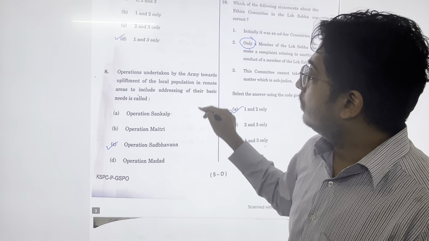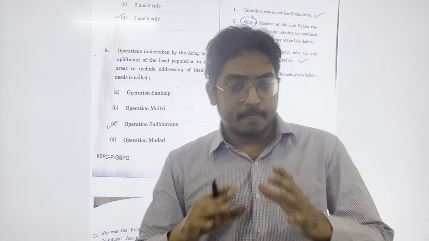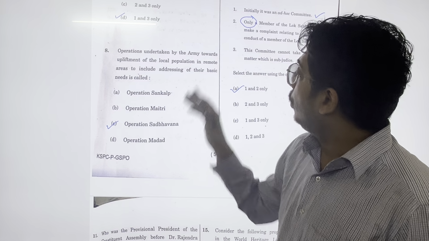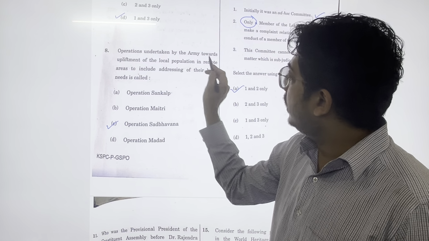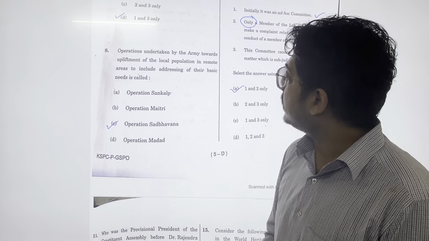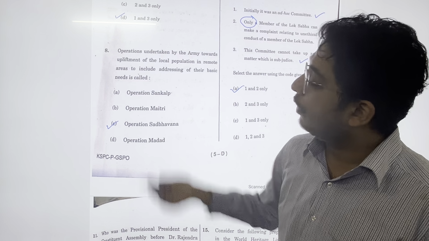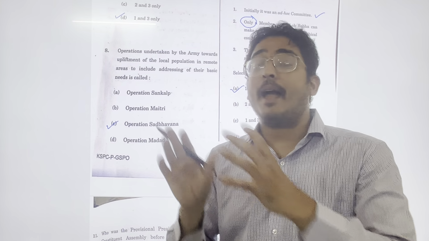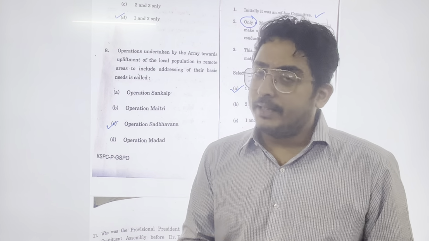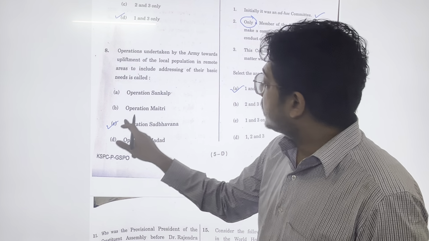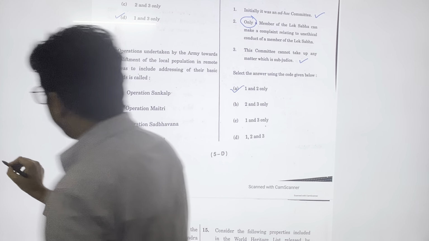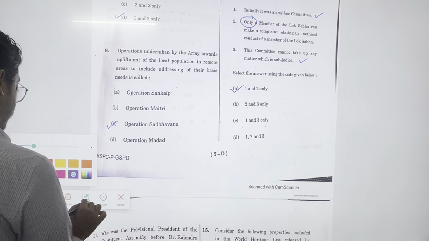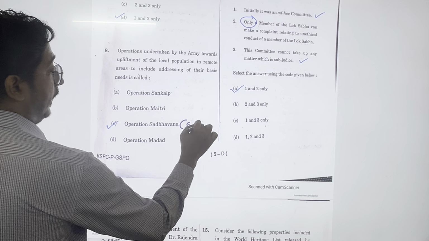Okay. Now question number 8. Question number 8 is a very factual question. Operations undertaken by the army towards upliftment of the local population in remote areas, to include addressing of their basic needs, is called which of the following operations? Current affairs. Now the question is from current affairs, it happened in J&K some years back, it's still there. Operation Sadbhavna. Sadbhavna means goodwill. It is otherwise called Operation Goodwill.